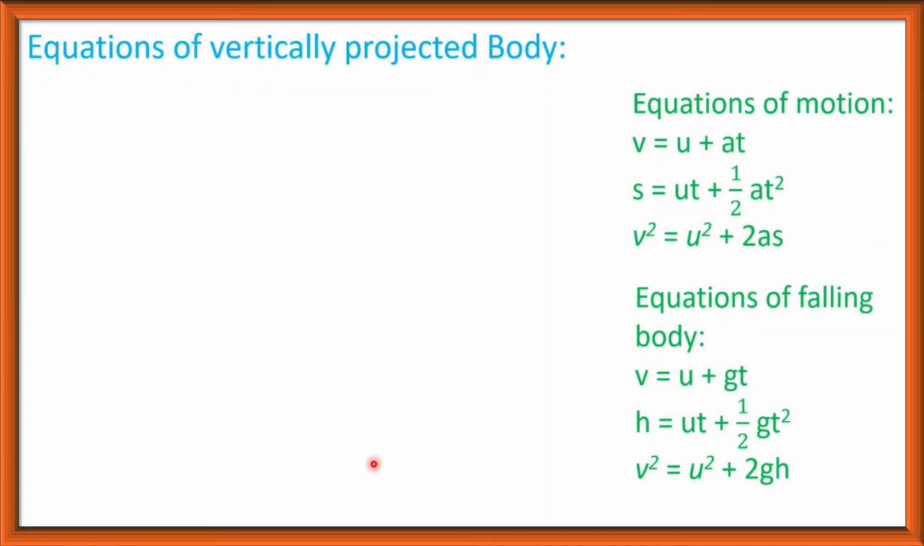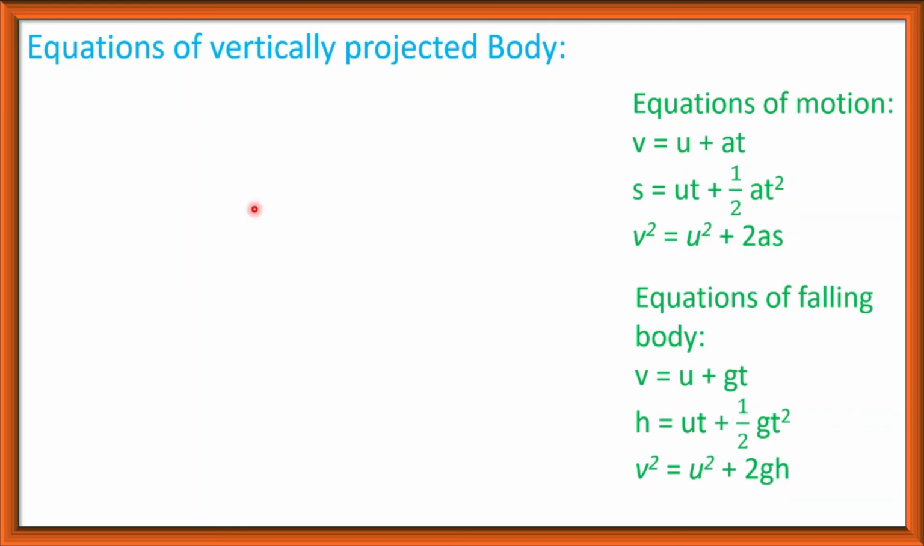And now the equation of a vertically projected body. If we throw an object in the vertically upward direction, then what will be the equation of motion? If the object falls in the downward direction, then the equation of a falling body is v is equal to u plus gt, s is equal to ut plus half gt square, and v square is equal to u square plus 2gs. These equations are for the falling body because here the acceleration of the body is g. So here instead of a we have to write g.